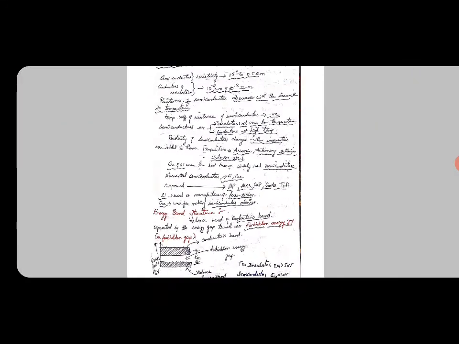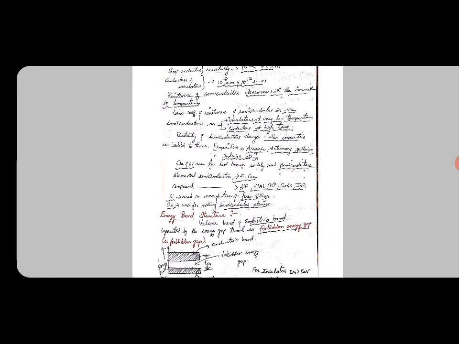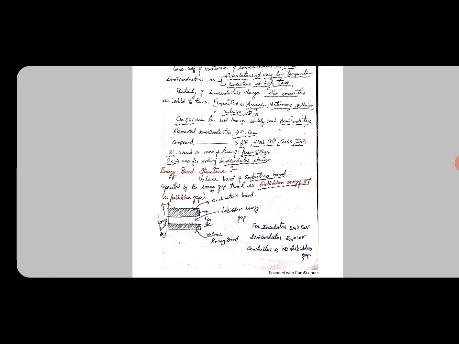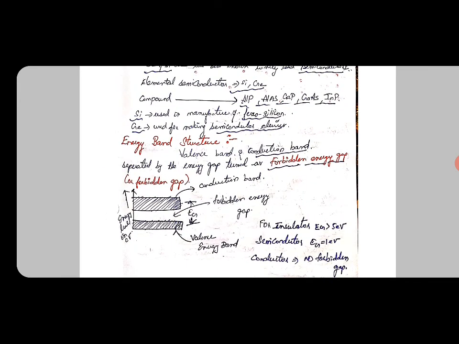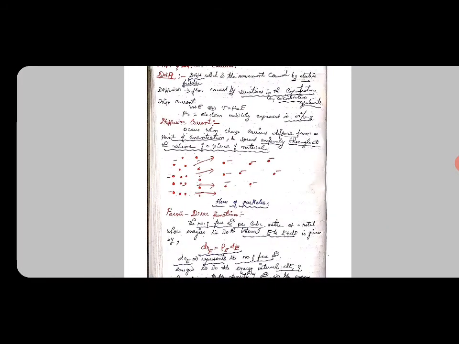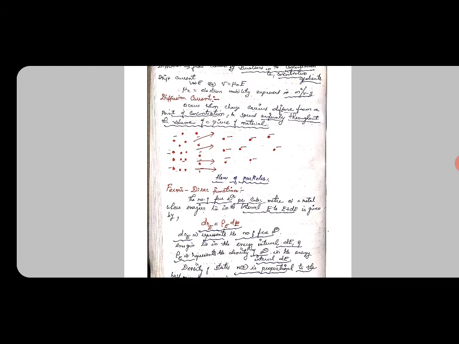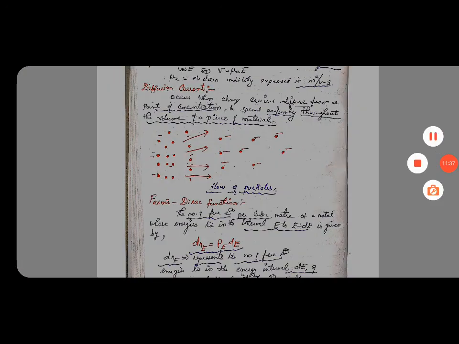In this first part we saw what a semiconductor is, the types of semiconductor, the energy band structure of a semiconductor, and what the forbidden energy gap is, along with its values for insulators, semiconductors and conductors. Then we saw what drift and diffusion are, what diffusion current is, and what the Fermi-Dirac function is. In the next video we will see the classification of semiconductors, which is intrinsic and extrinsic semiconductors. Okay, thank you.